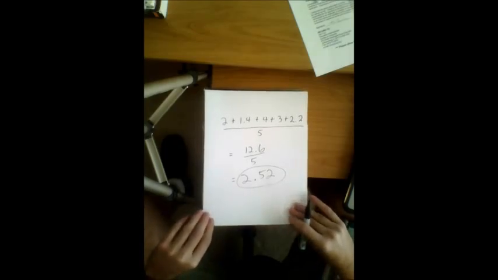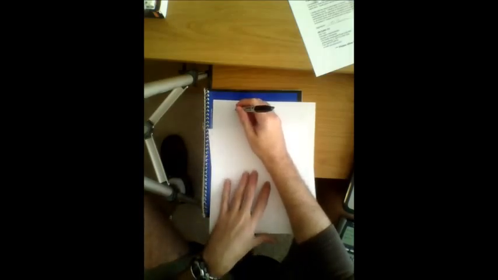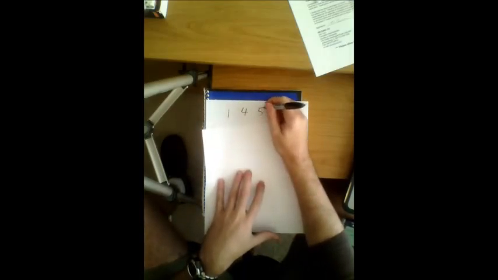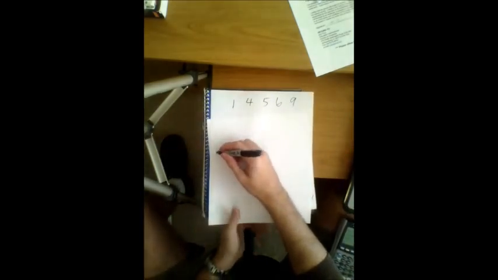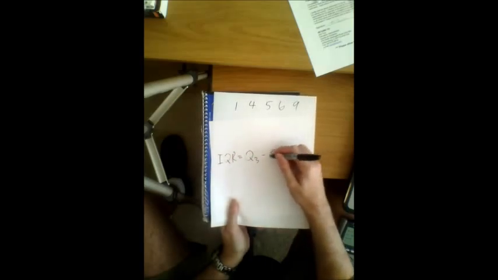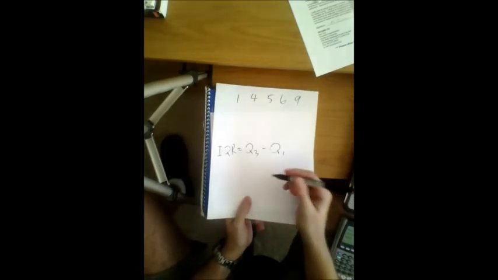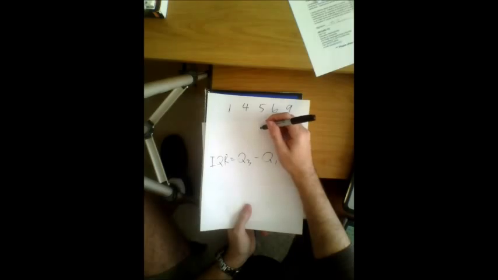Let's move on to the second one. For this one, we're given some data: 1, 4, 5, 6, and 9. And we're asked to find the IQR. Remember that the IQR is just the third quartile minus the first quartile. So how do we find it? First, you find the median.